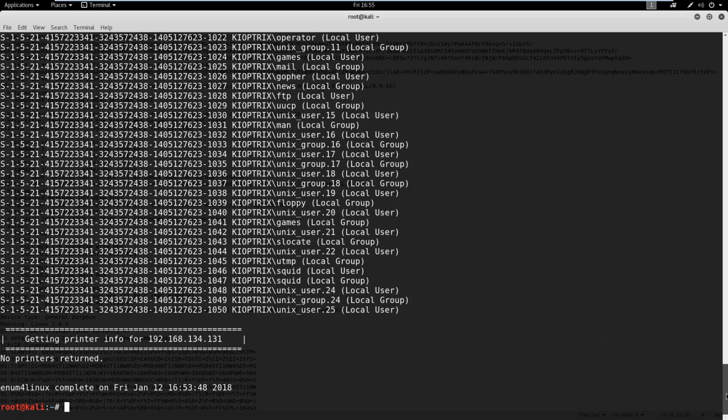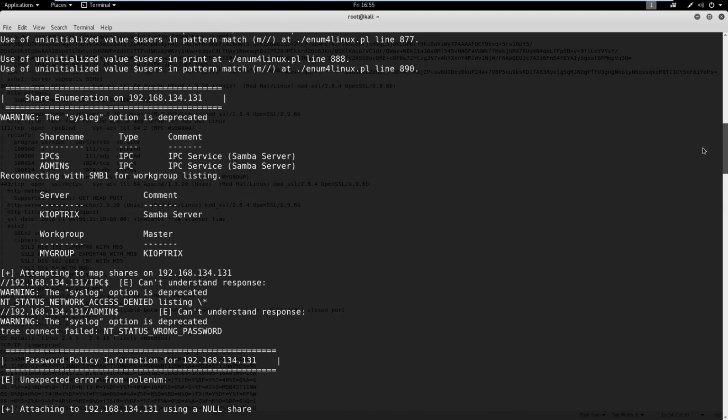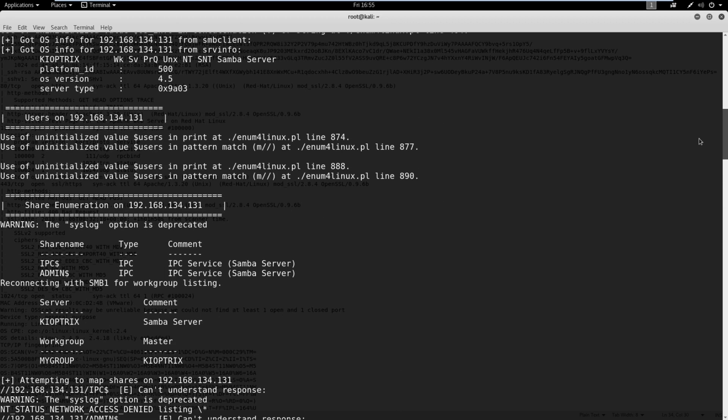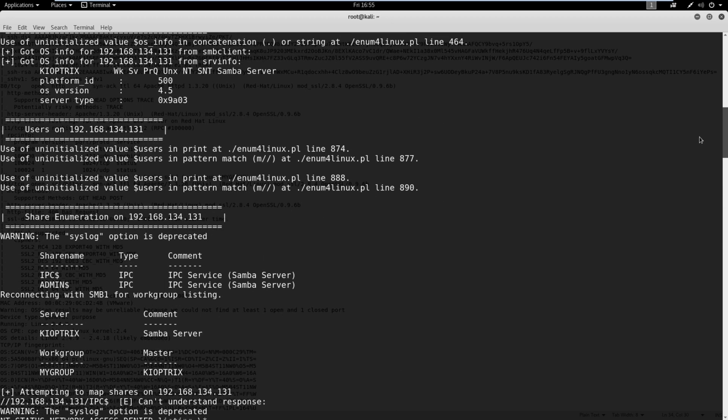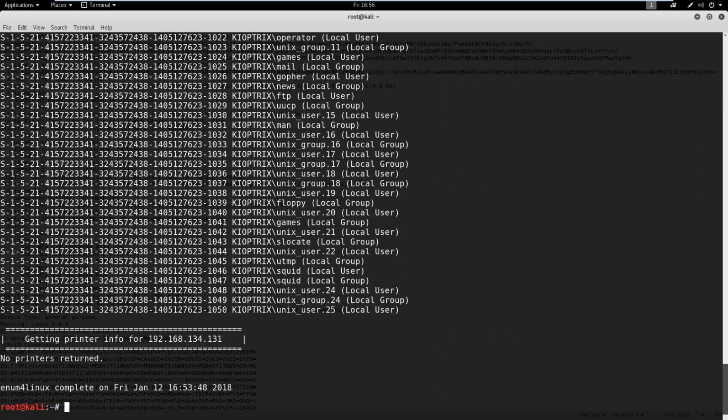The most important thing I'm going to say is that you want to know the OS version of Samba. So whatever Samba version you're running, you need to figure that out. So in order to do that, we're going to actually use Metasploit. So if you recall, that is msfconsole.